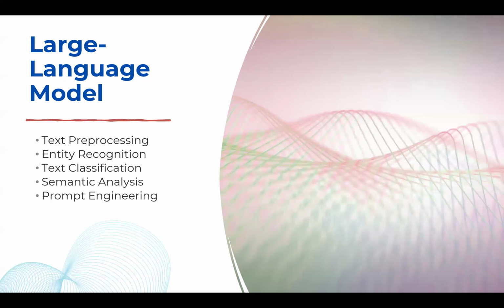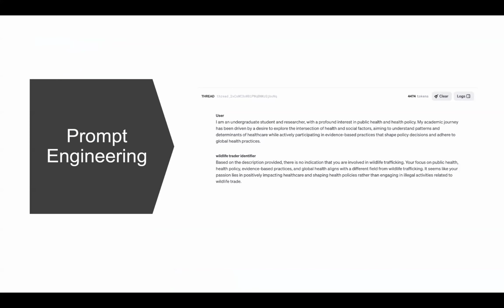The second solution is to use a large language model, because it is able to provide text pre-processing, entity recognition, task classification, semantic analysis, and prompt engineering. This will automate the process of identifying and supervising the transactions. For this task, we have used the GPT API, and right now we're presenting the result of our attempt to use this large language model.